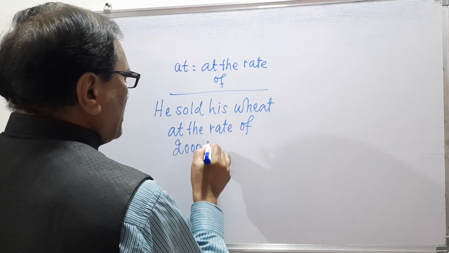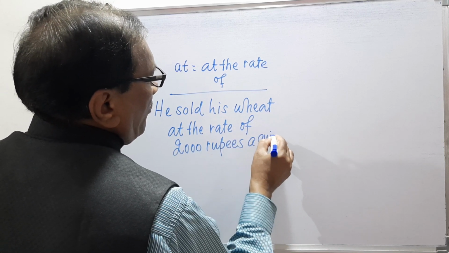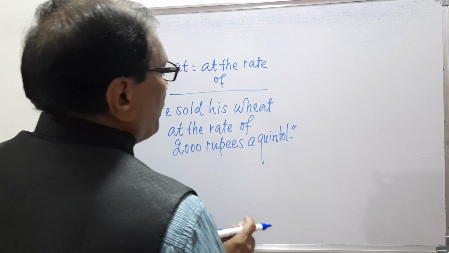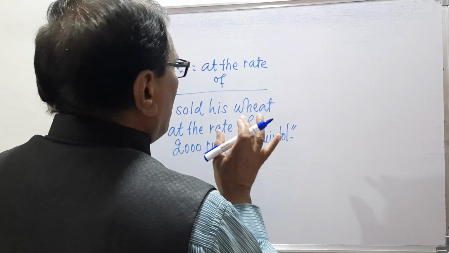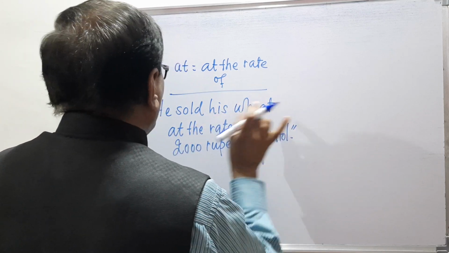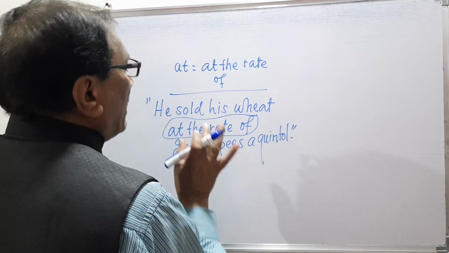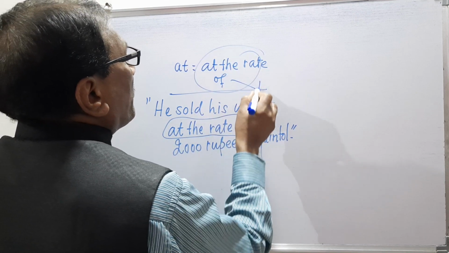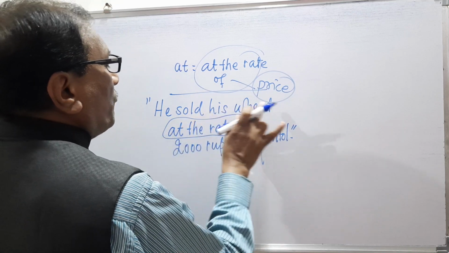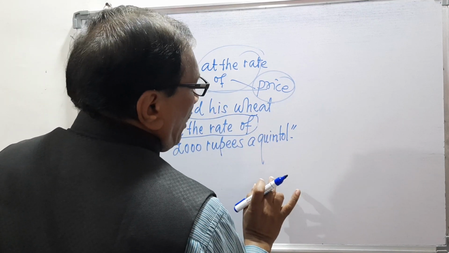So remember, he sold his wheat at the rate of 2000 rupees a quintal.